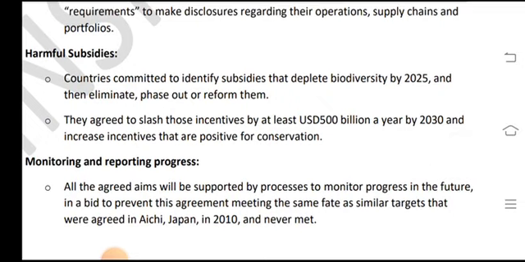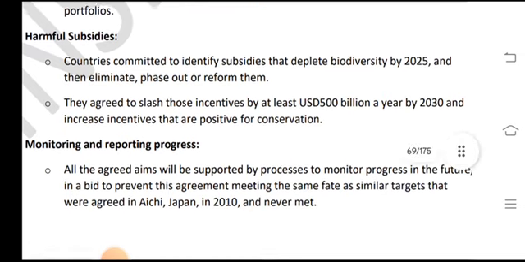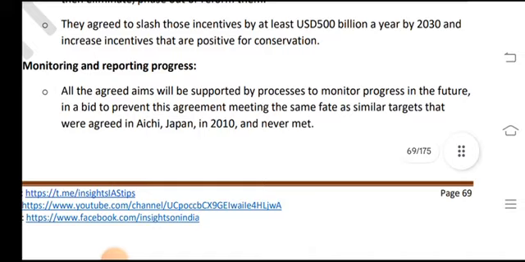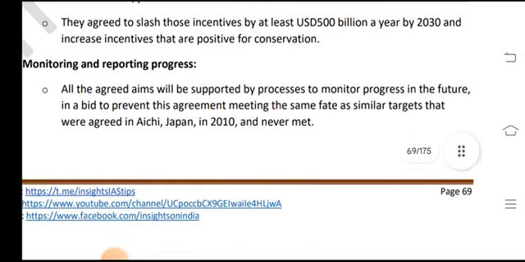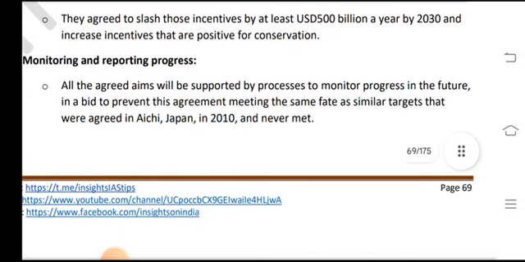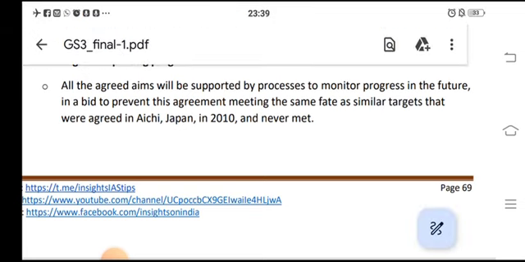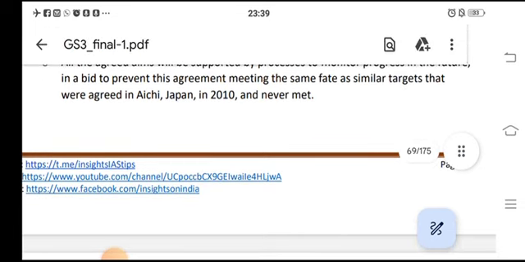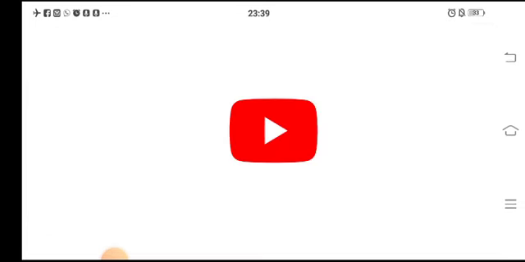and to increase incentives that are positive for conservation. Monitoring and reporting progress will be supported by monitoring programs in the future, in order to prevent this agreement from meeting the same fate as similar past ones.